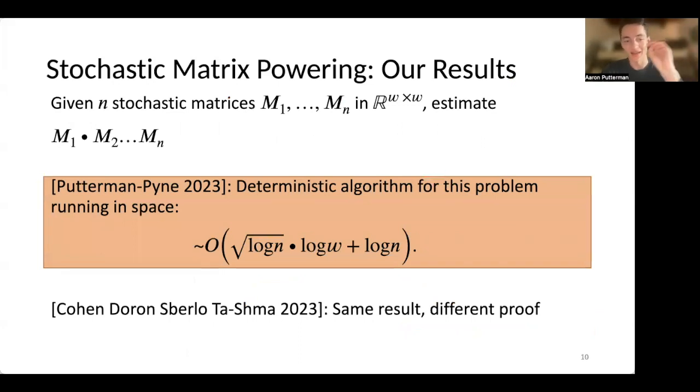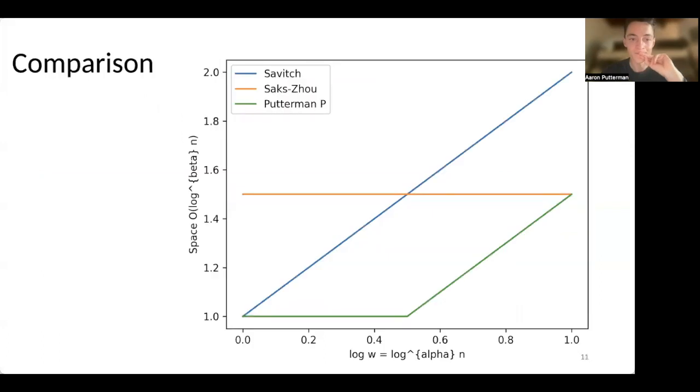There exists a deterministic algorithm for this problem that runs in space O tilde of square root log n times (square root log n plus log w). And I should mention that in the same conference, Cohen, Doron, Renard, Sberlo, and Ta-Shma have this exact same result with a different proof. I'd encourage you to watch their video, as they will touch on some of the details that I will skip over.